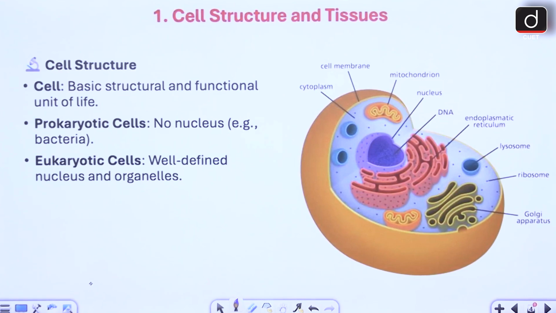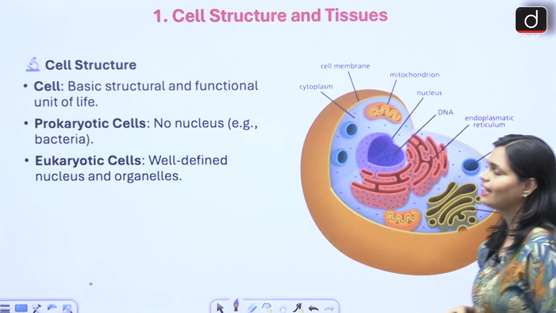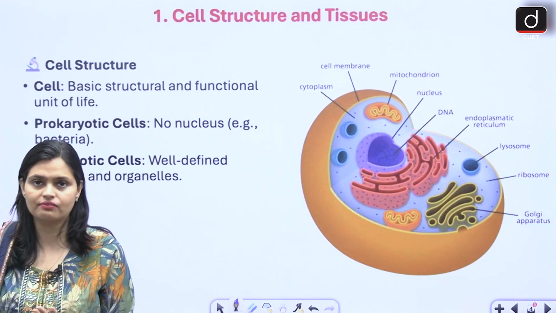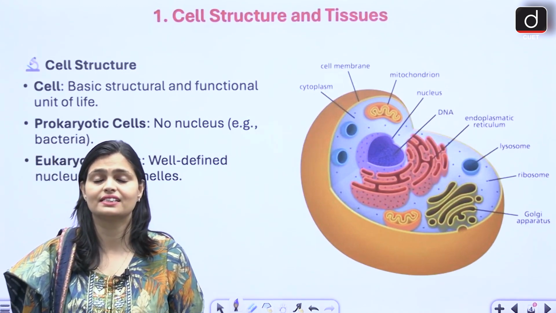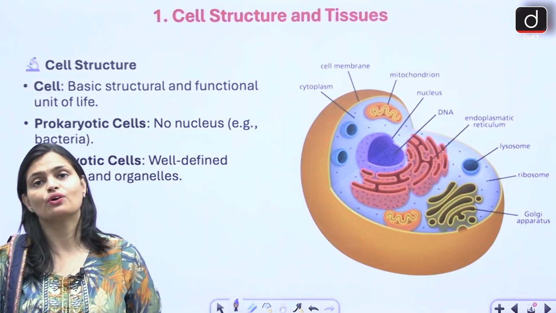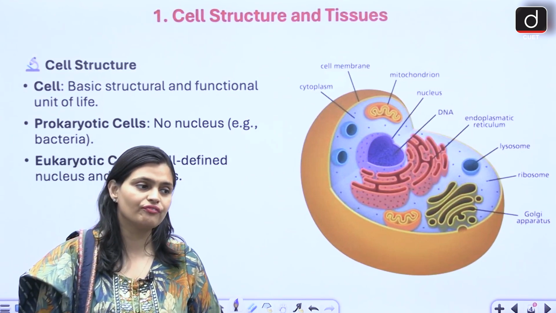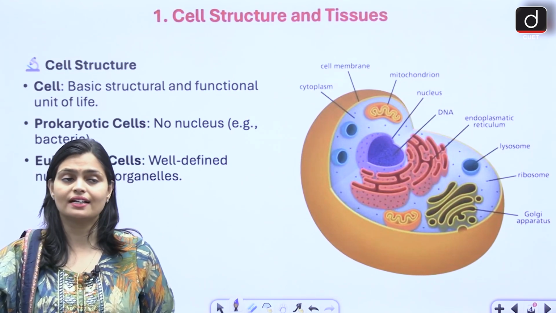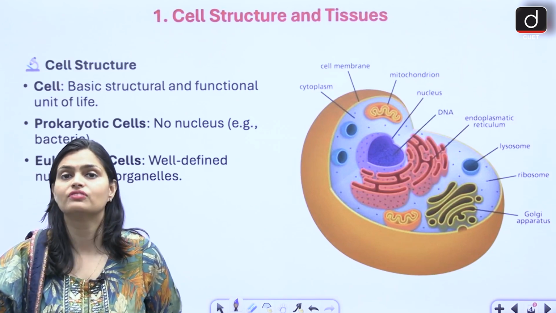So number 1 is your cell structure and tissue. So guys, we'll start with cell. Why? Because cell is the basic unit of life, right? If we are talking about living organisms, that living organism is made up of cells only.